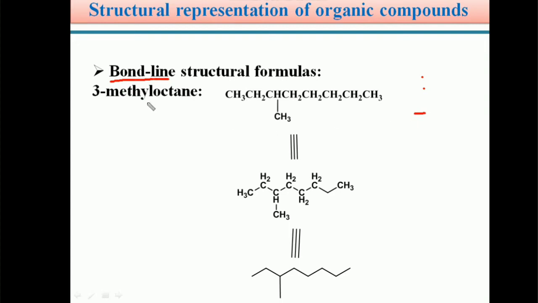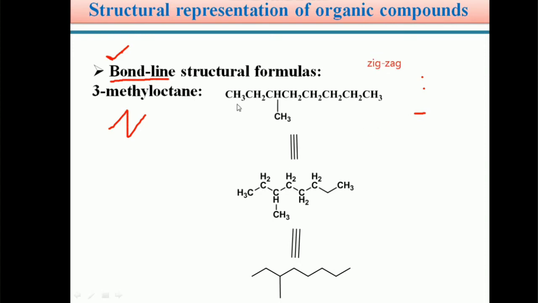In the bond line structural representation, we write the bonds between carbon and carbon in a zigzag manner, a zigzag type of representation.